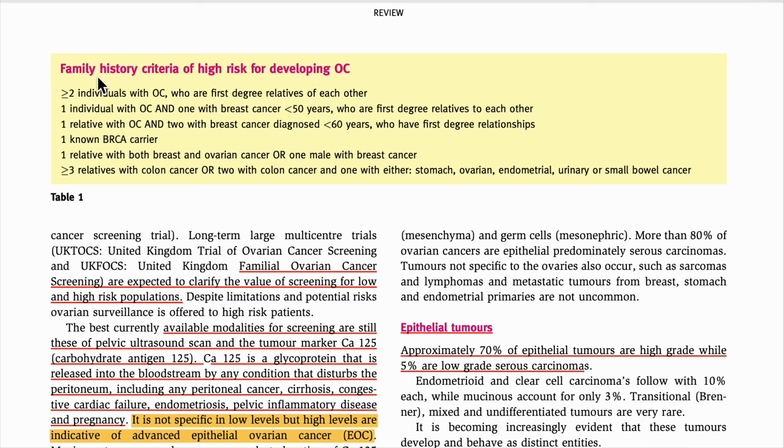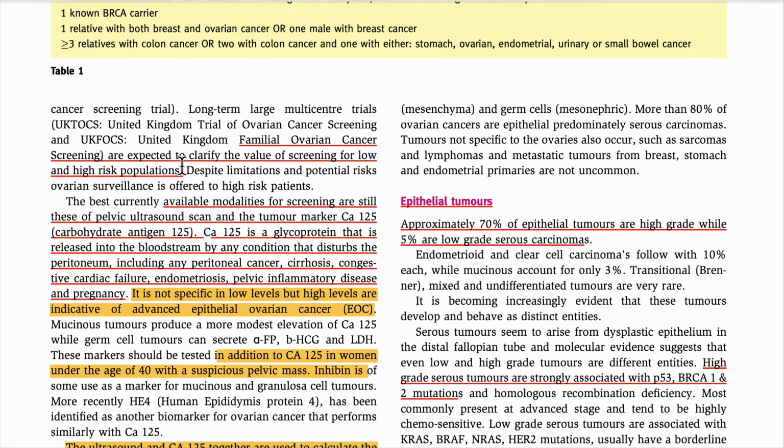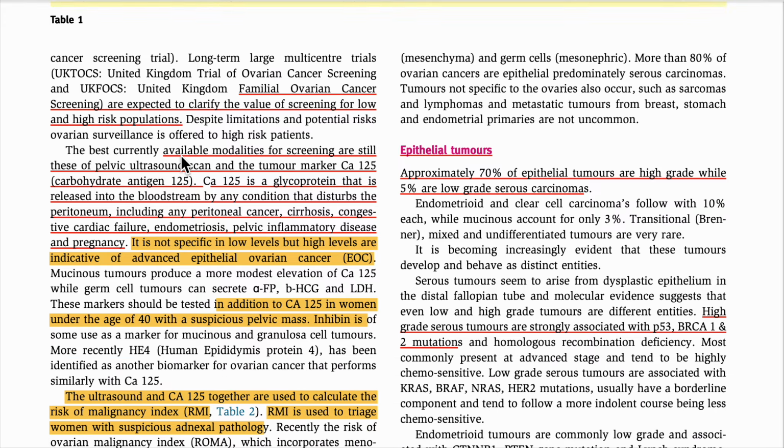Okay, so what is the family history criteria? It means two individuals with ovarian cancer who are first degree relatives, or one individual with ovarian cancer, or breast cancer at less than 50 years of age or less than 60 years of age, and she is a known BRCA carrier. This we will consider as the family history.